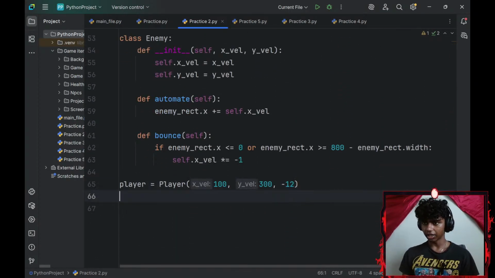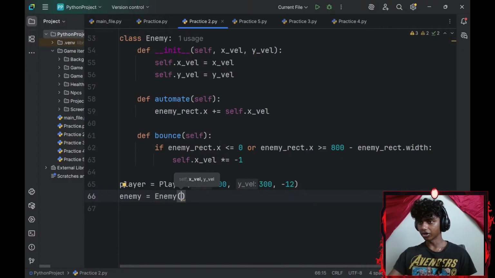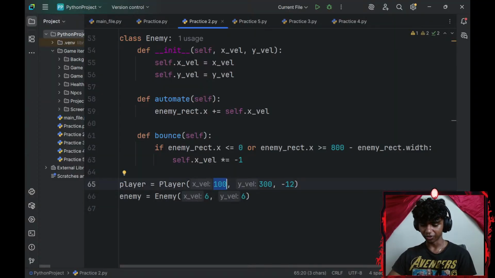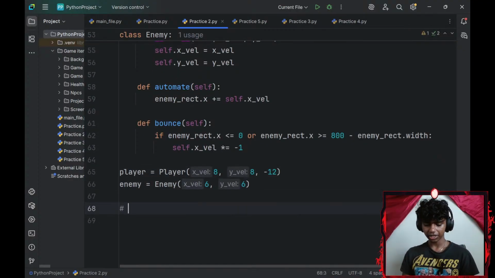Okay, let me go ahead and create my enemy object, which is going to be equal to my enemy class. The parameters are going to be x-axis velocity and y-axis velocity. So my x-axis velocity is going to be, let's go with 6 pixels per frame. Y-axis velocity is going to be 6 pixels as well. I just realized I kept 100. That would be way too fast. There we go. Okay, now let me go ahead and add my game loop finally.